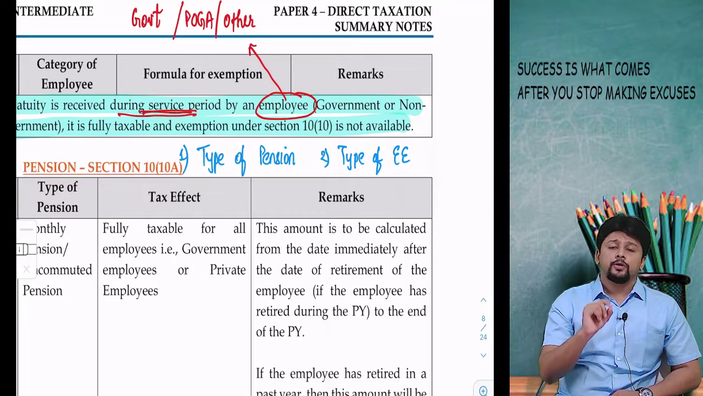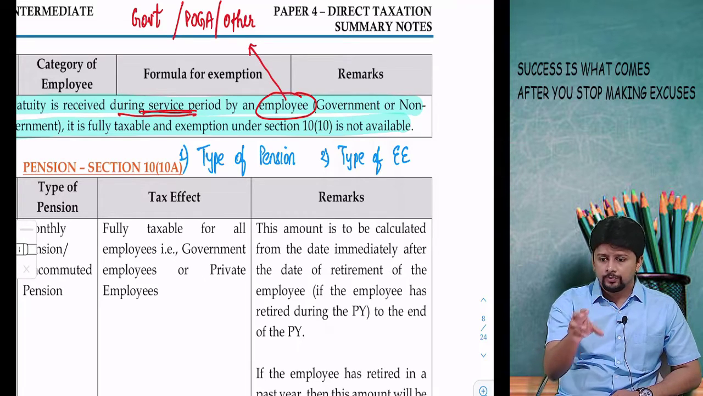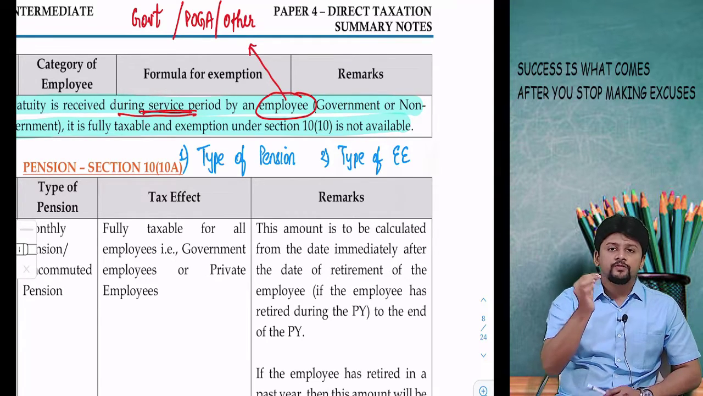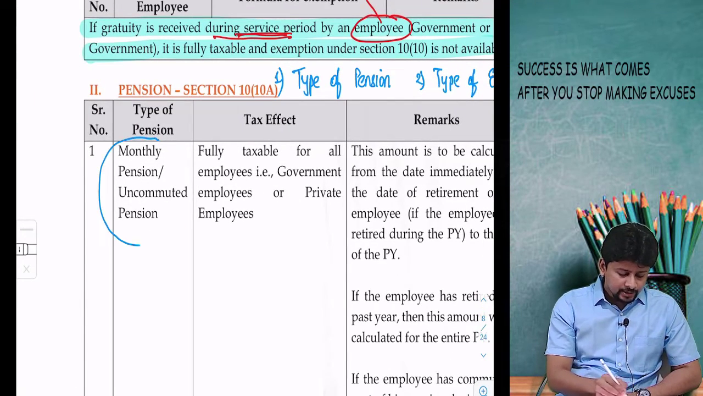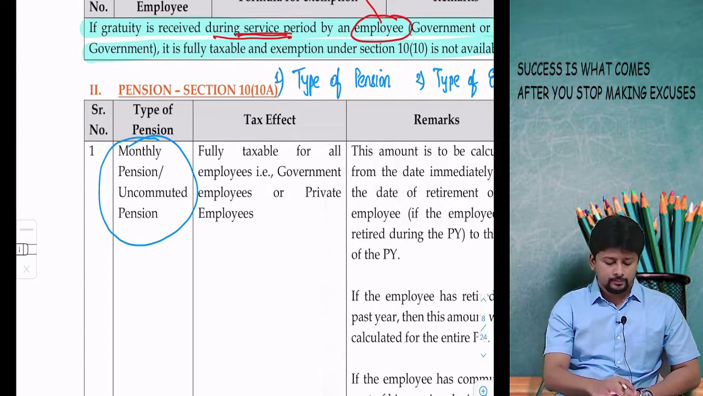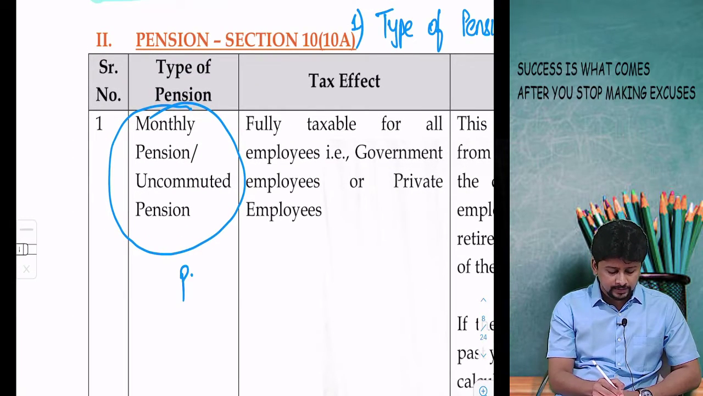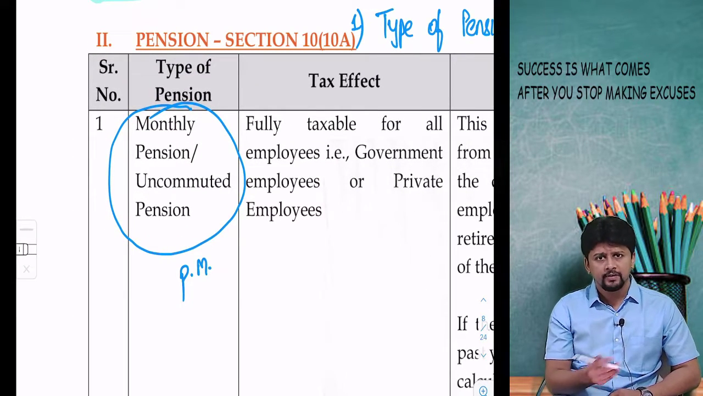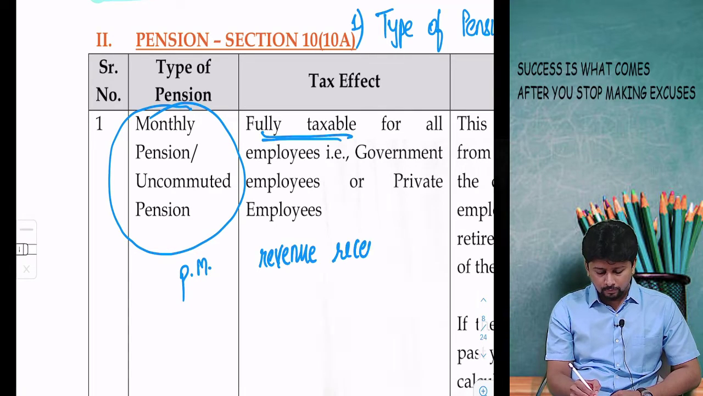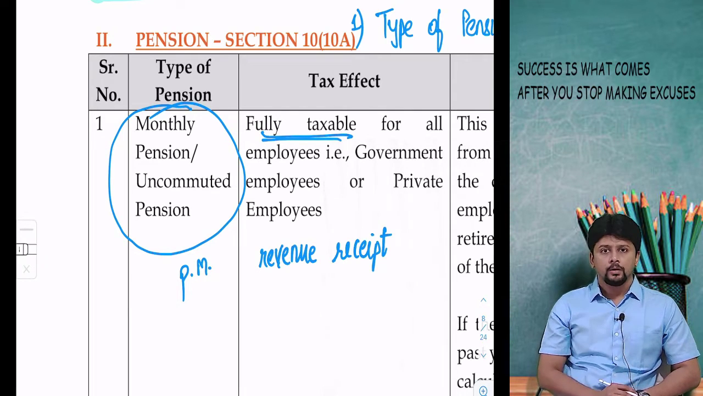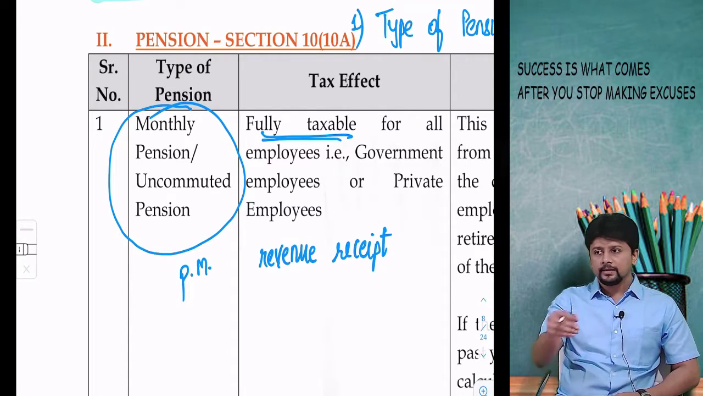In pension, first of all you observe what is the type of pension that the employee is getting. If the type of pension is monthly pension, he gets pension on a per month basis. This is how normally everybody gets pension. This is fully taxable. It is like a revenue income.